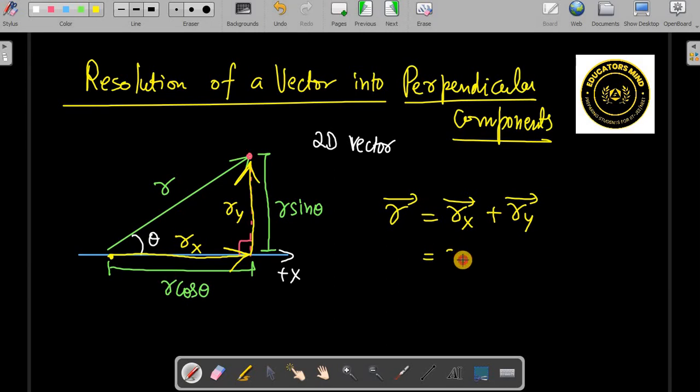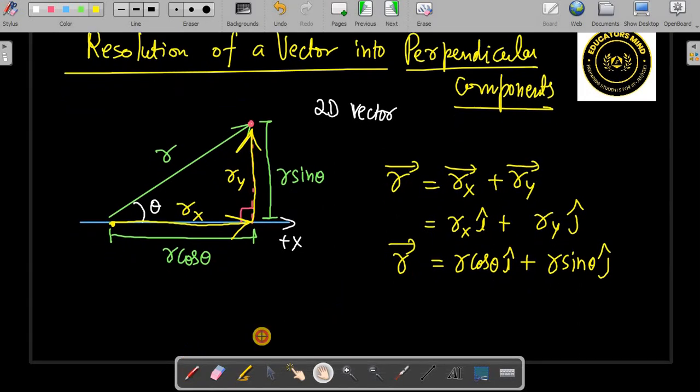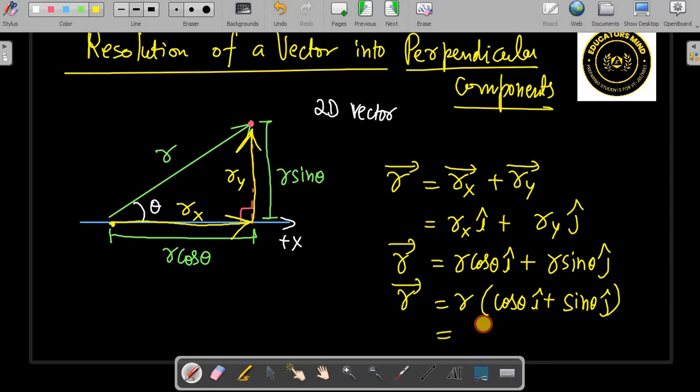So you can say its component rx is along i cap and this ry is along j cap. Now what is this rx? Rx is r cos theta i cap, and this is r sin theta j cap, right? So now here we can take r common, and it will become cos theta i cap plus sin theta j cap. Okay, and this r into this is what is called r cap.